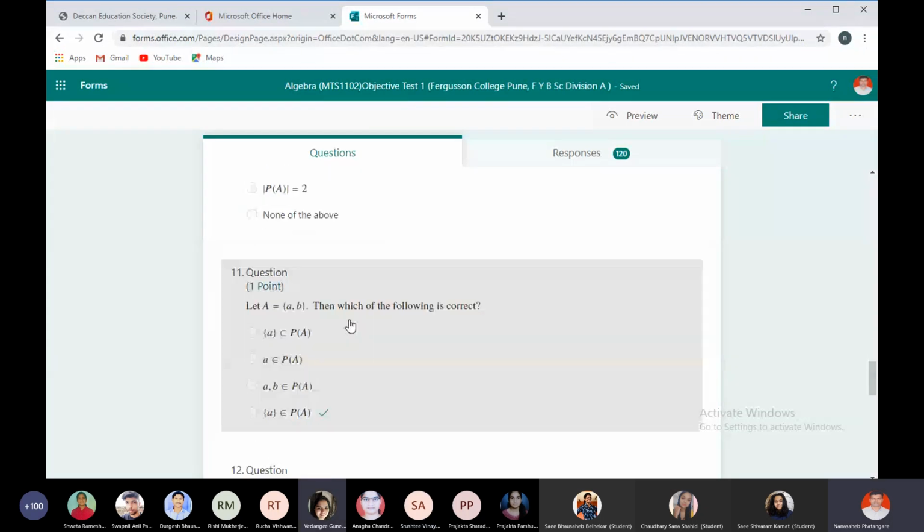But sir, the empty set can be denoted by phi, so the cardinality of the power set can be 2 also, right?